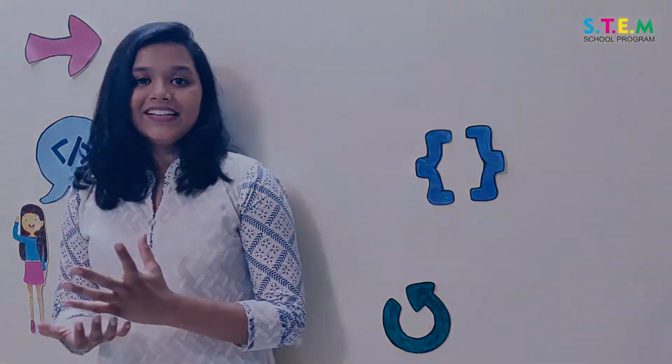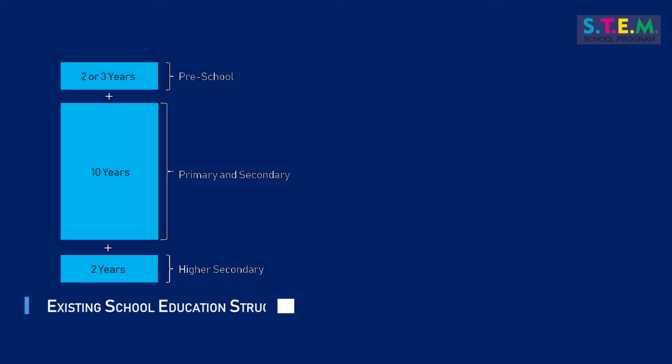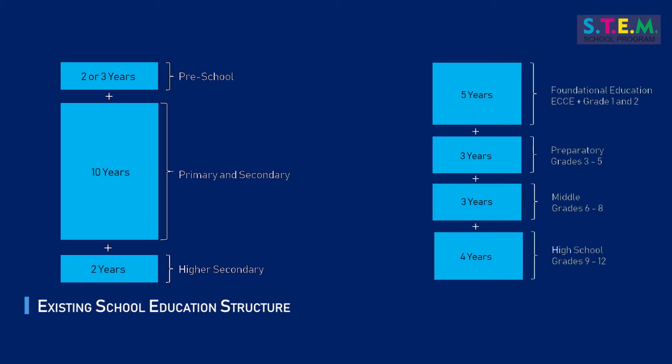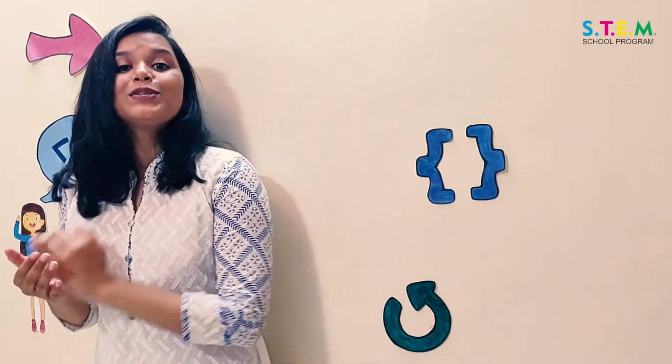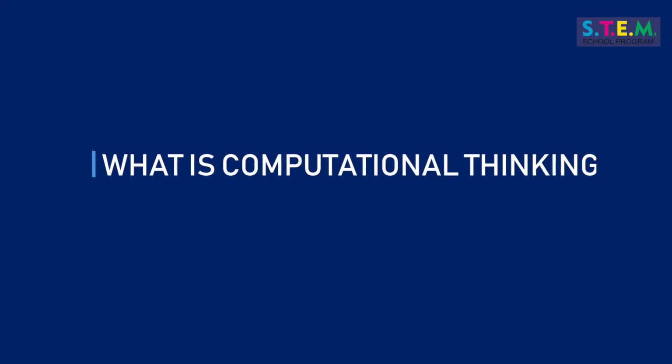Well, you must have heard how schools and governments all over the world are implementing computational thinking. India's National Education Policy 2020, which has a much needed structural reform, having a model of 5 plus 3 plus 3 plus 4 of school education, emphasizes computational thinking as a fundamental skill to be acquired in the school-going age.